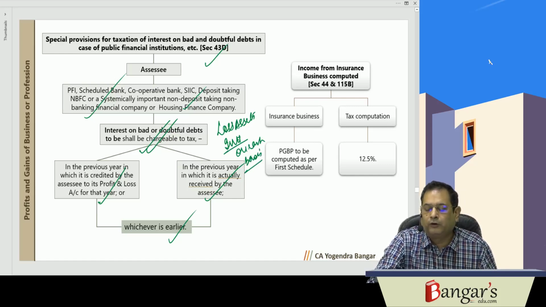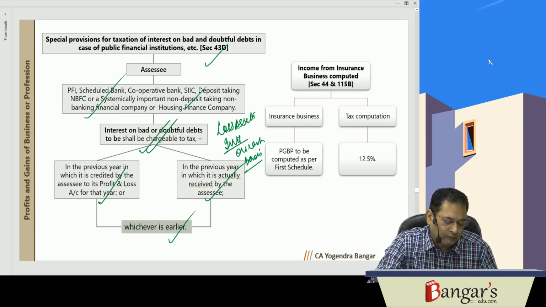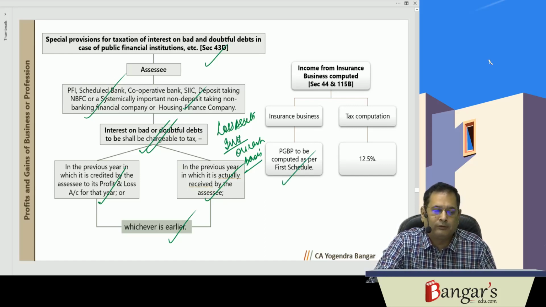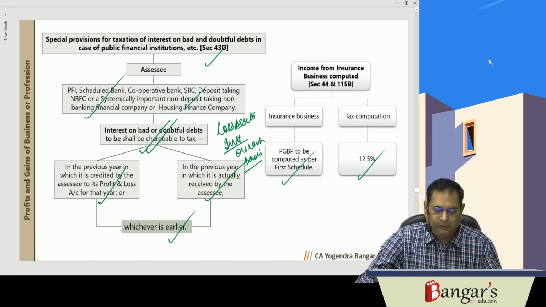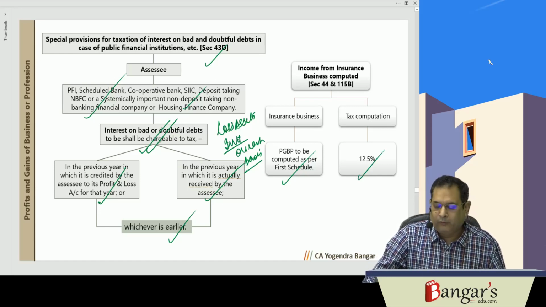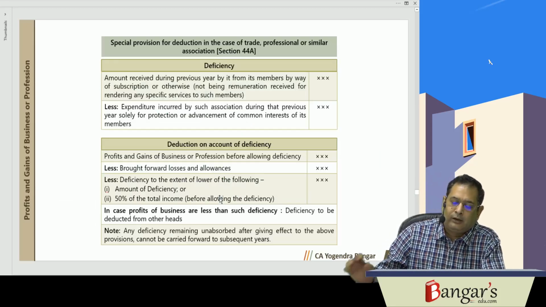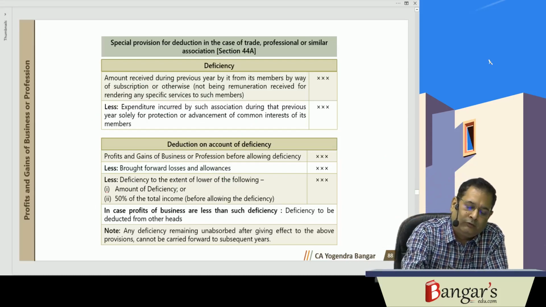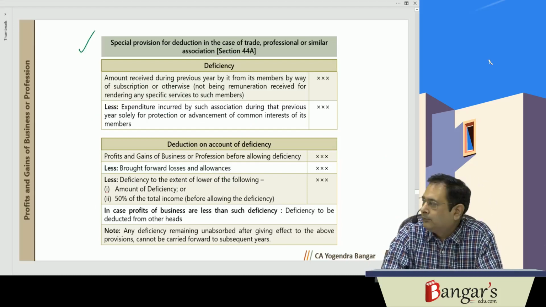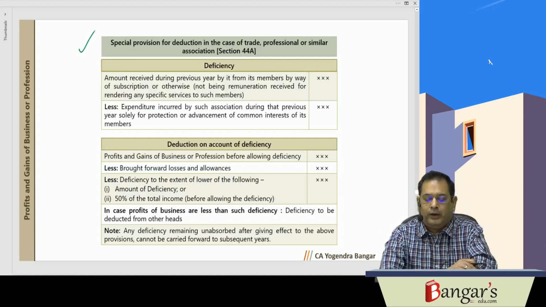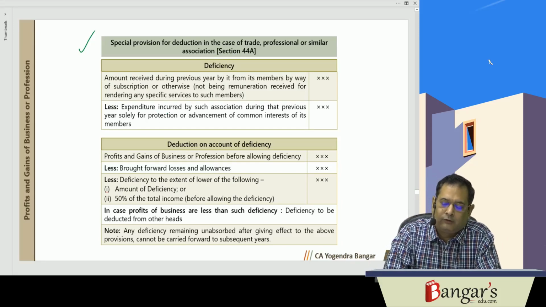Then section 44 is dealing with how you will compute the income from insurance business. Income from insurance business will be computed as per the provisions of the first schedule of the Act, and the applicable tax rate will be 12.5%. Then we have section 44A. It is dealing with special provisions for deduction in case of trade, professional or similar association.